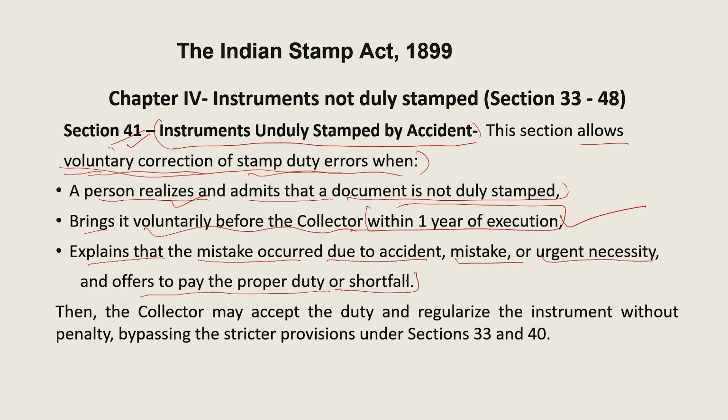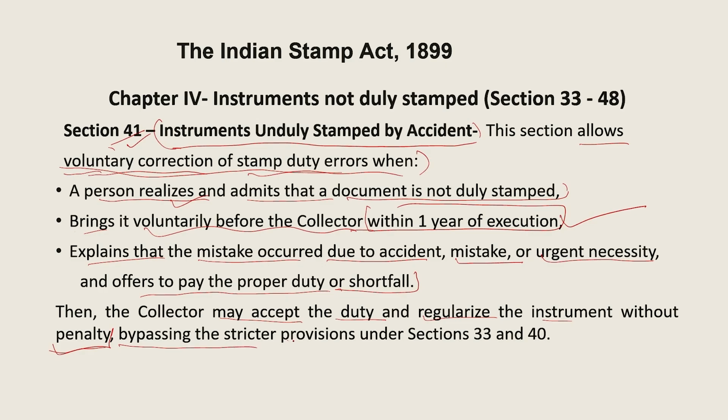So if we admit that it was not intentional, it may be because of some necessity, some ignorance, or some mistake. If the collector accepts this, then he may accept the duty and regularize the instrument without penalty. But it has to be proved that this was not intentional, and that's why I myself appear before the office of the collector to make corrections and pay the proper stamp duty.